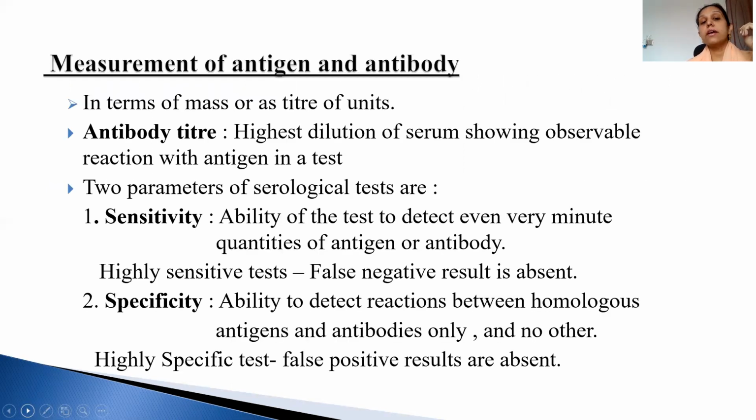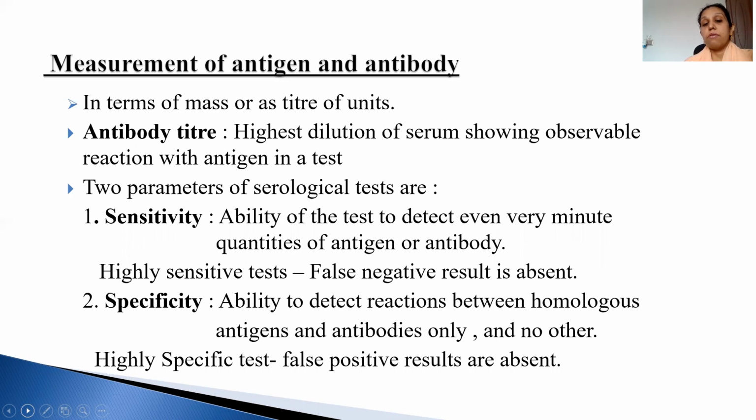How can we measure the antigen and the antibody? We measure it in titer. That is the unit. And what is the titer? That is the highest dilution of a serum showing observable reactions with antigen in the test.